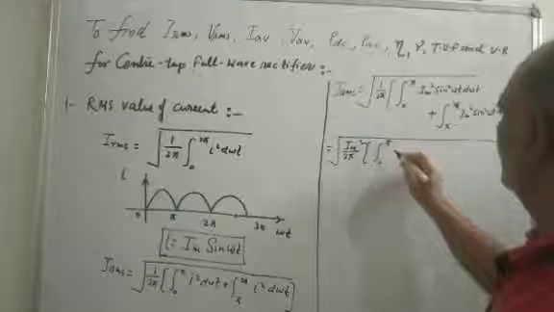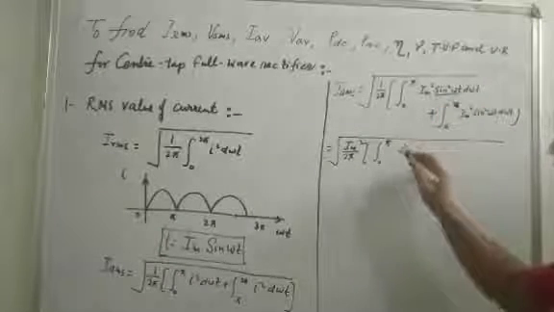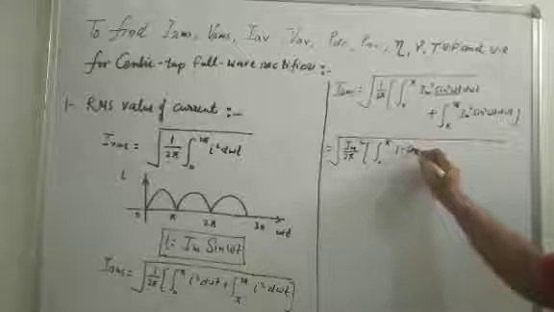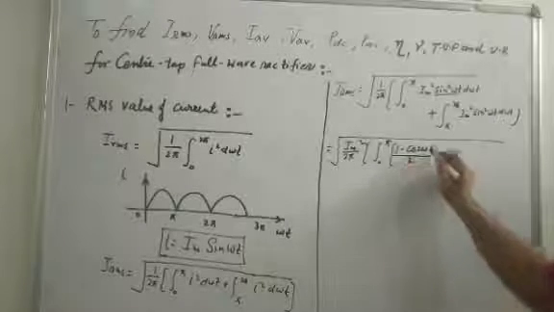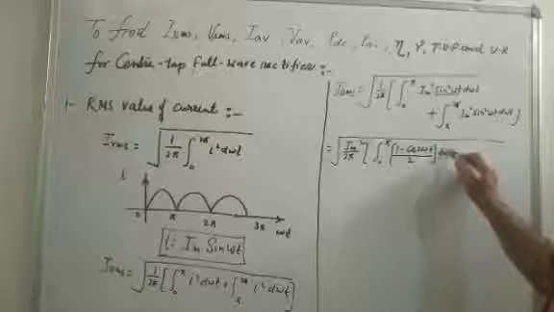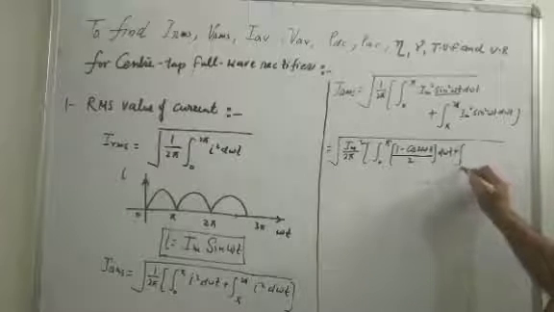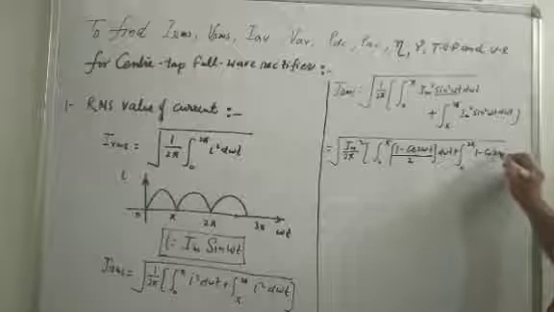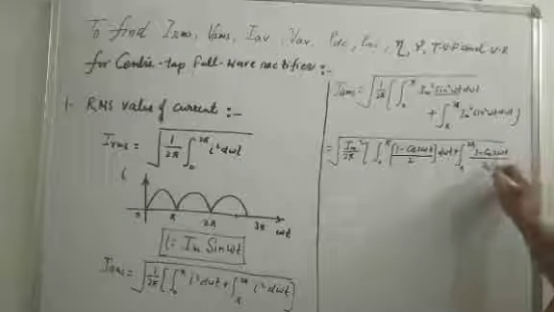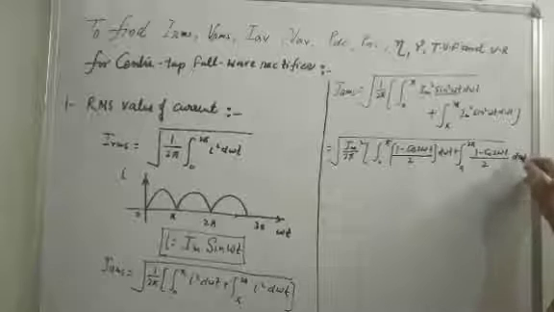to pi, substituting the value of sin square theta as 1 minus cos 2 omega t by 2, limit 0 to pi, and limit pi to 2 pi, substituting the value of sin square theta as 1 minus cos 2 omega t d omega t.